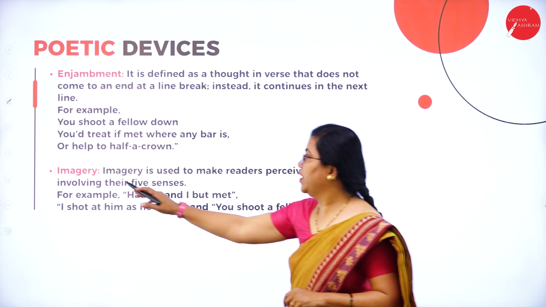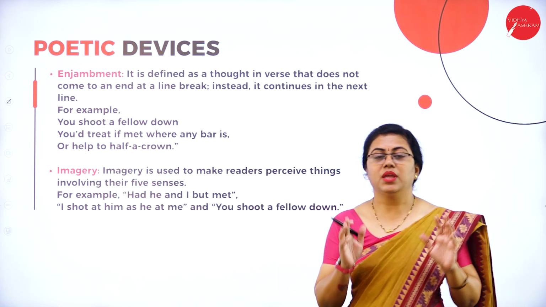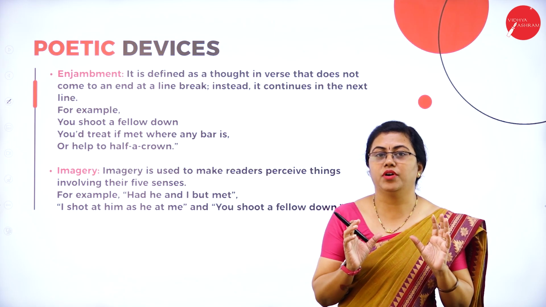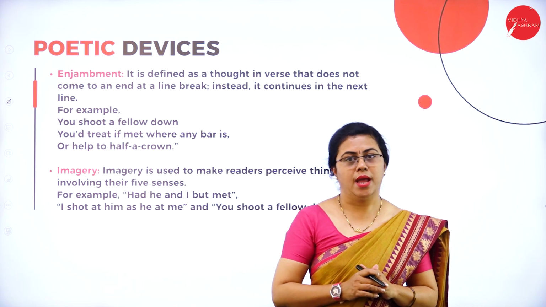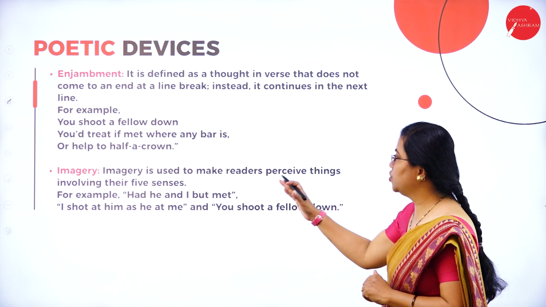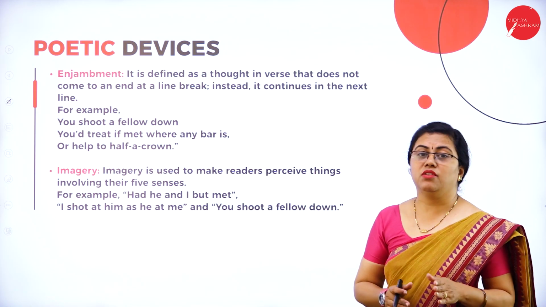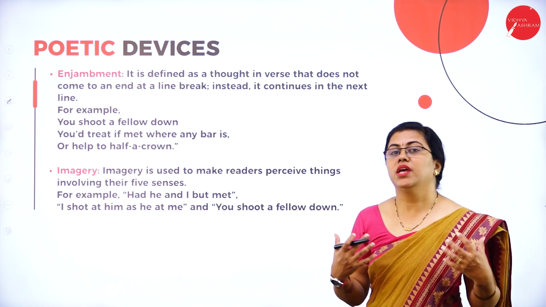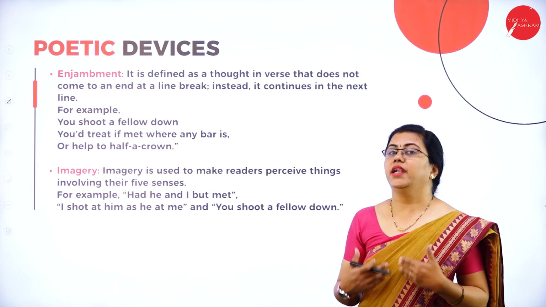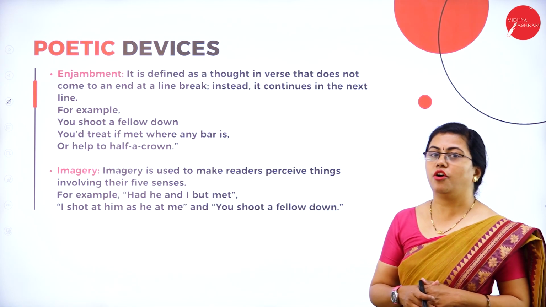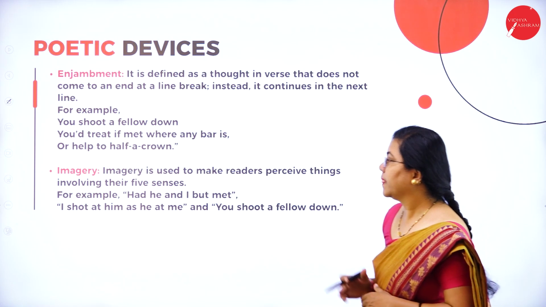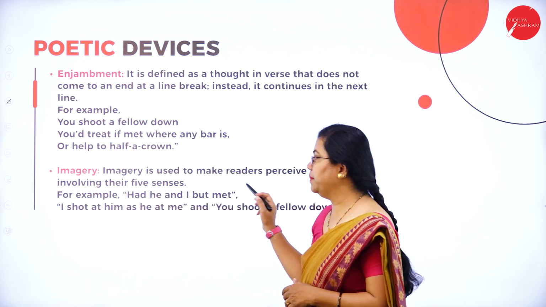Next we have imagery. Imagery is something which creates an image in your mind. Imagery is used to make readers perceive things involving their five senses, so you create a picture in your mind. For example, "Had he and I but met."